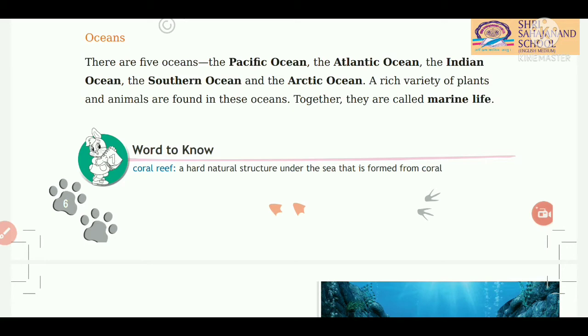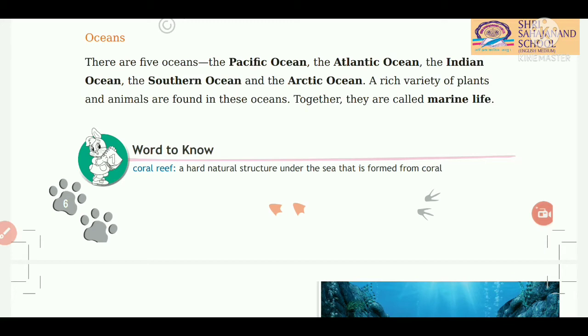Now students, what is an ocean? Oceans, the large continuous masses of salt water, are called oceans. Again I repeat, the large continuous masses of salt water are called oceans.